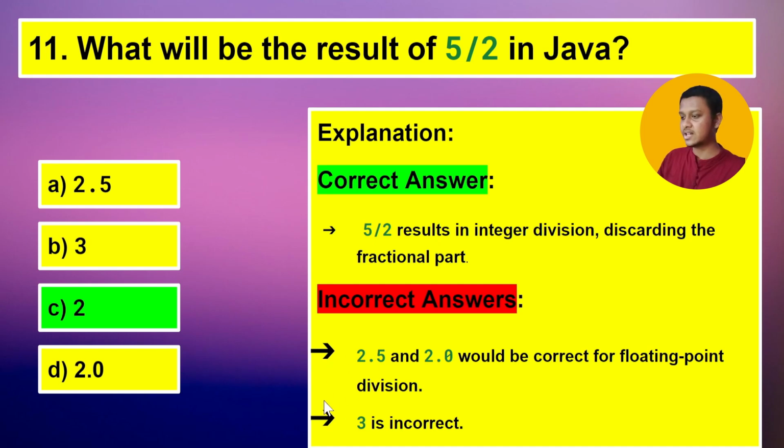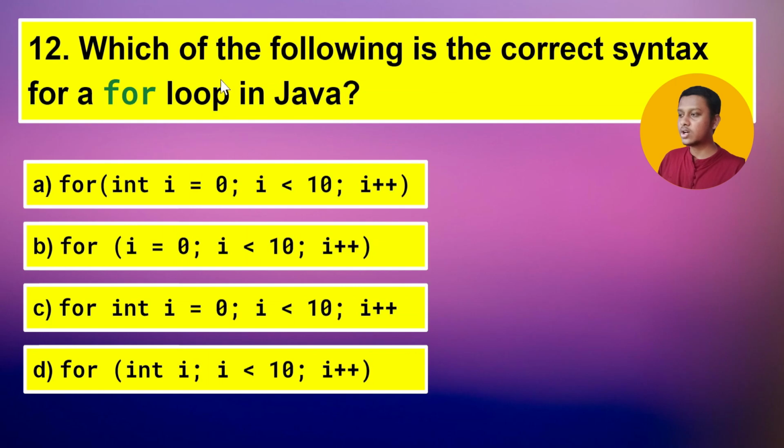You can understand the incorrect answers: 2.5 and 2.0 would be correct for floating point division. If you are using a floating data type, then 2.5 or 2.0 can be possible, but for integers it should be 2, and 3 is obviously incorrect. Now let's jump to our next question: which of the following is the correct syntax for a for loop in Java? You can read these options.